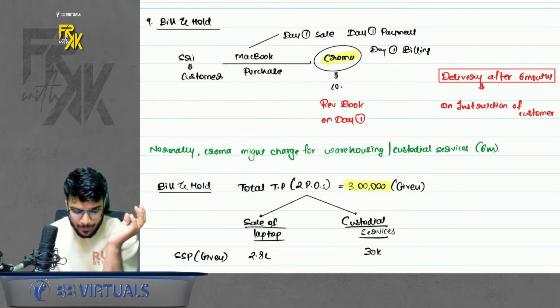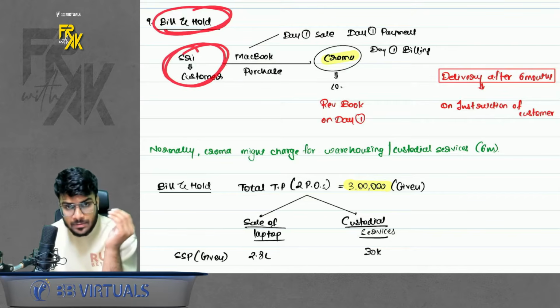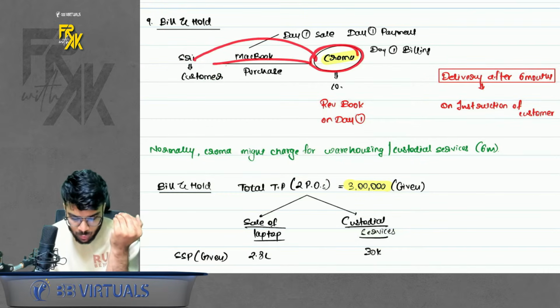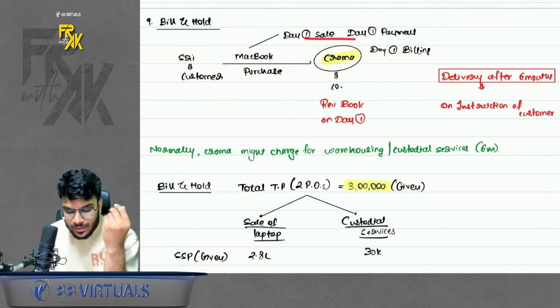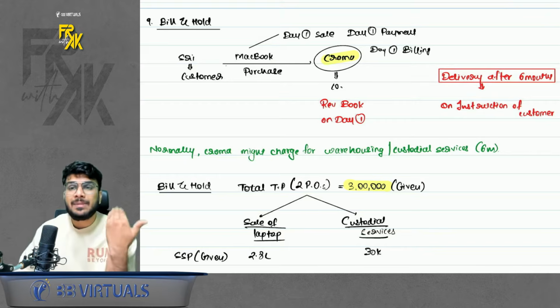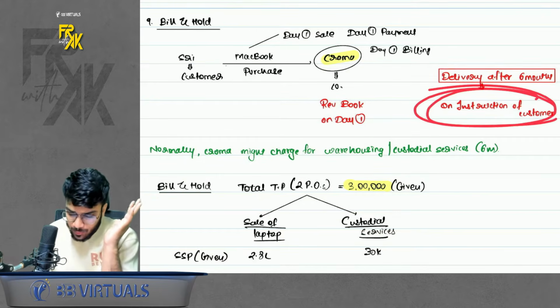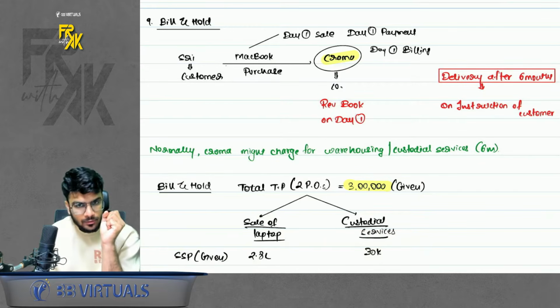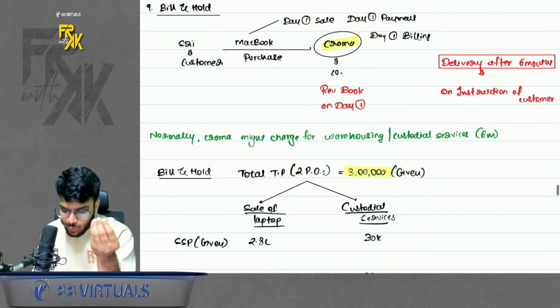Okay. So what happens in bill and hold is, a company sometimes sells something to a customer. So Chroma is a company. It sells a MacBook to a customer on day one. Sale on day one, payment on day one, billing also done on day one. But at the customer's request, the delivery is kept pending. Delivery is kept on hold. Okay. So when should Chroma book the revenue?